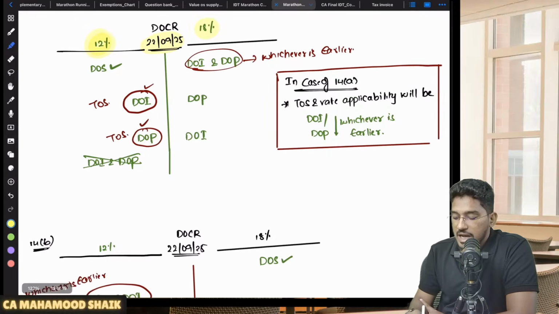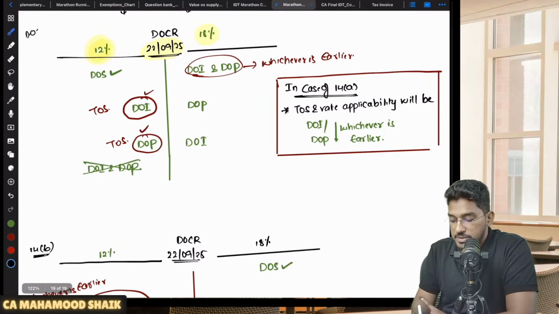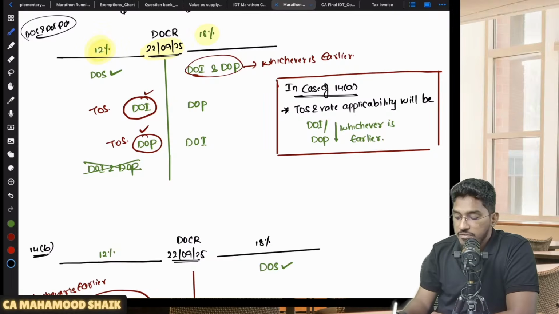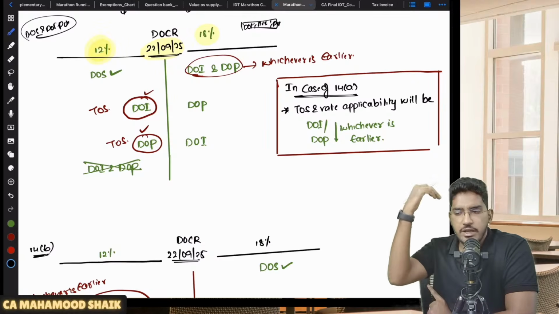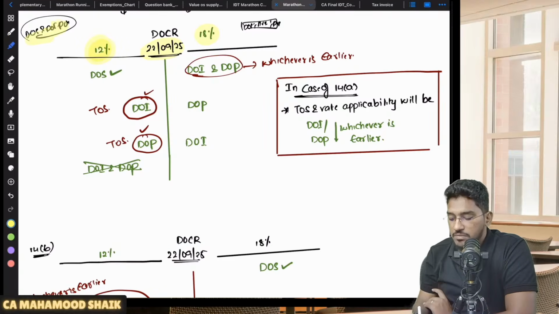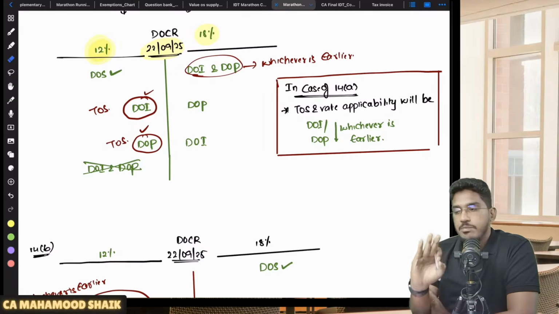See, if the date of supply, date of invoice and date of payment, all the three are happening before 22nd of September, no need to worry. We will go by the usual rules of sections 12 and 13. If all the three are happening after, then also we will go by the rules of section number 12 and section number 13. But the problem will arise when some dates are happening before and some are happening after.